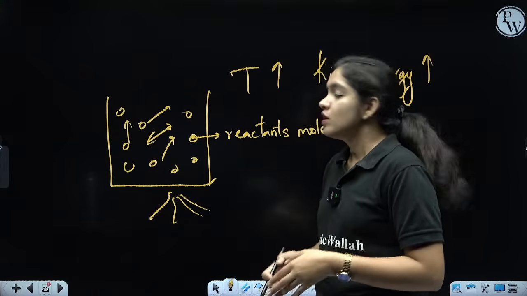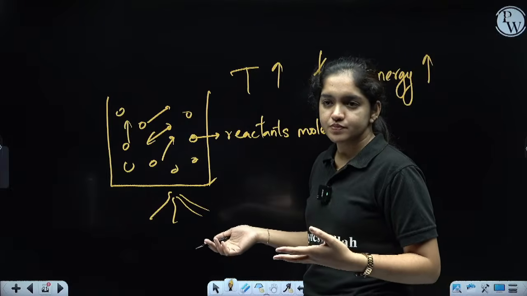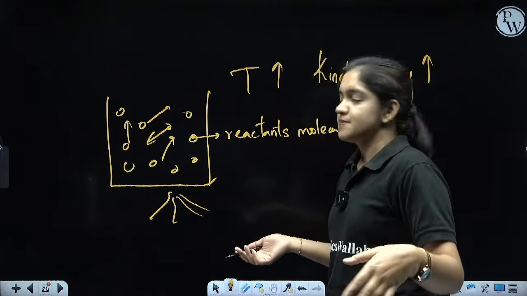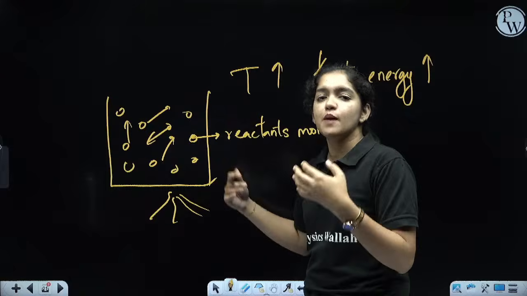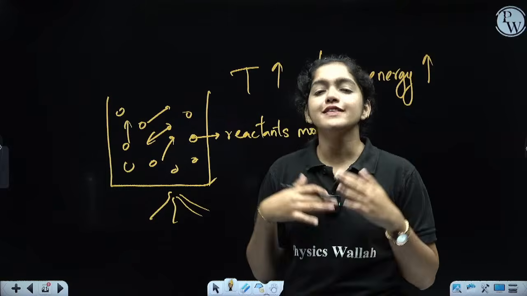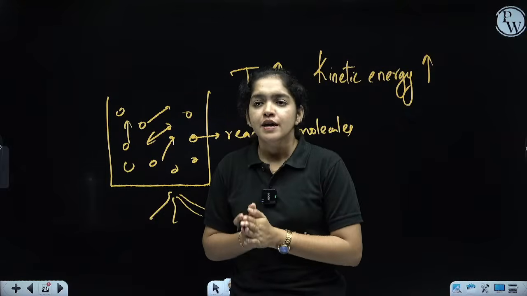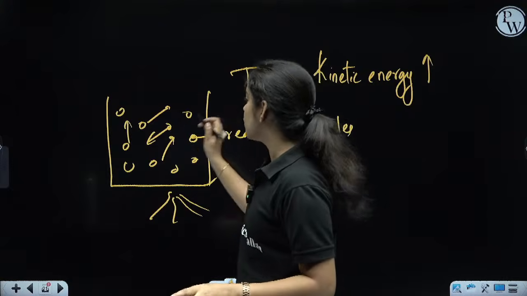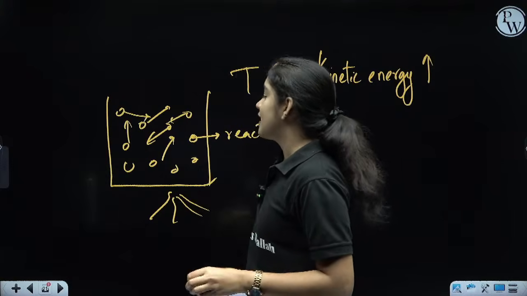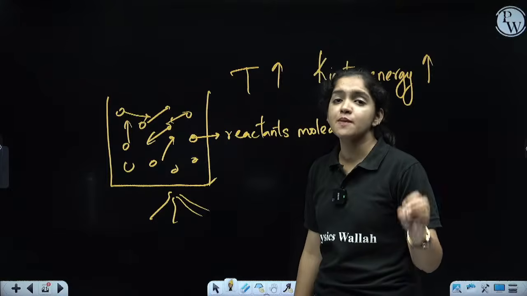Okay. So, when we heat a system, what will happen? The molecules start to move fast and they will collide with each other. This molecule starts to collide with each other when the system is heated, when the temperature increases.